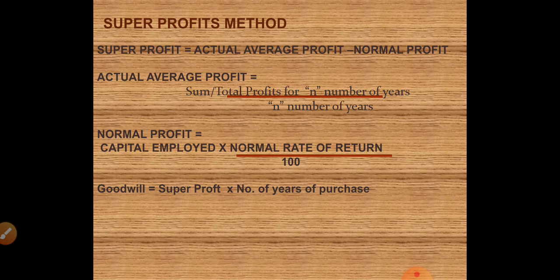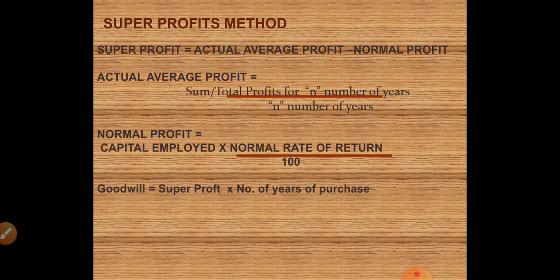The normal rate of return is 10%, but Mochi is able to earn 25%. That excess 15%, 25 minus 10, 15% is known as super profit. So super profit is actual profit earned minus normal profit in similar industries.